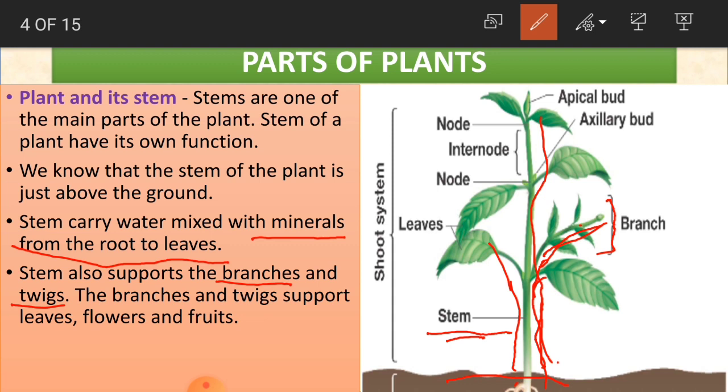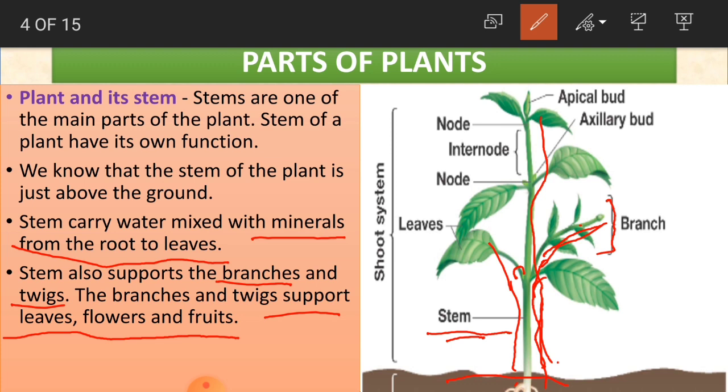So this again, twigs. What is a twig? Like a small shoot. When it starts growing, we get a small shoot, and then that shoot becomes a branch, then like another stem, and so on. So this stem is going to support the branches and the twigs, and these branches and twigs are supporting leaves, flowers and fruits.